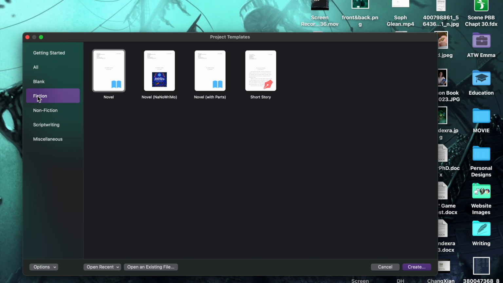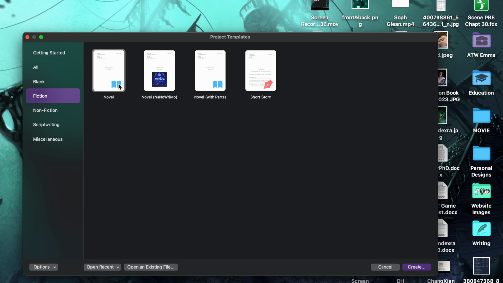Fiction, you can tell them that you're writing a novel. If you're a NaNoWriMo writer, there's a specific template you can download. You do have to download it from Google, whichever browser you use. So there's two novel ones.